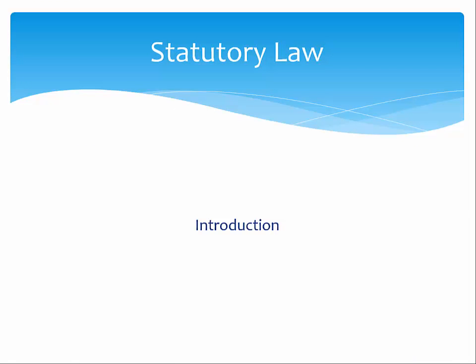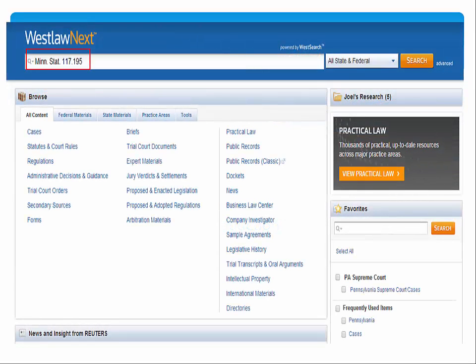We will next look at statutory law in WestLaw Next. Statutes may be published chronologically or arranged by topic or subject, called a code. Generally in a code there is a name for the statutory law, followed by a title and section number. We will look at a code citation with further detail in our next presentations.